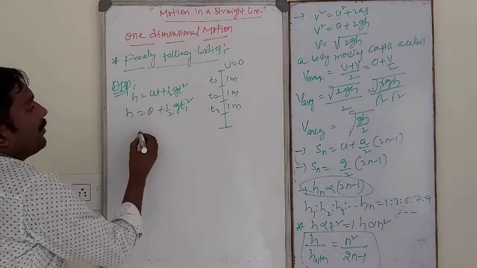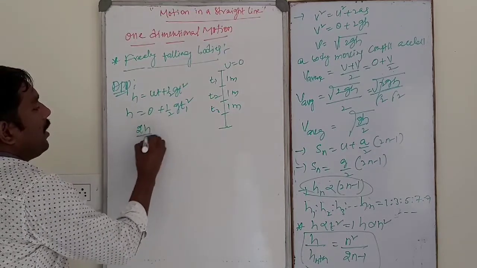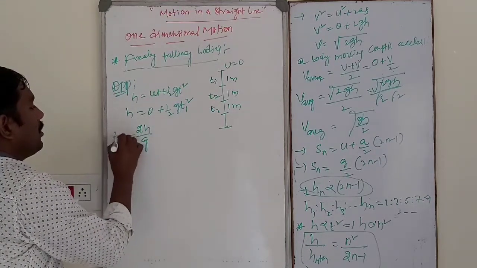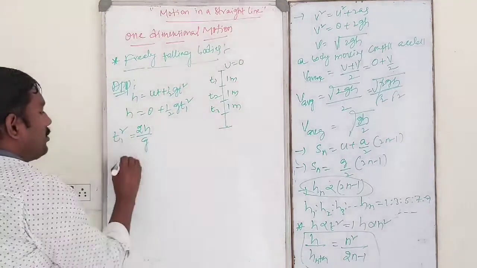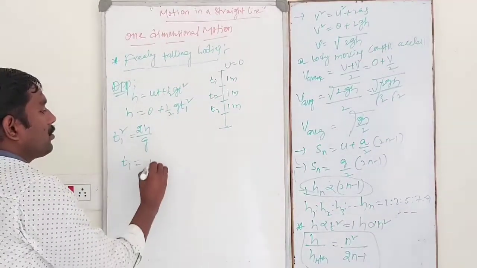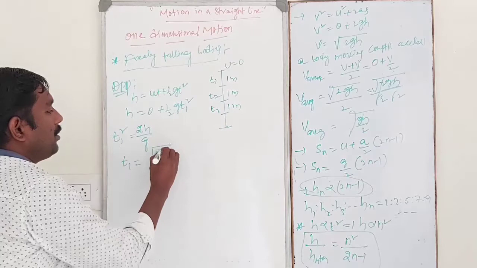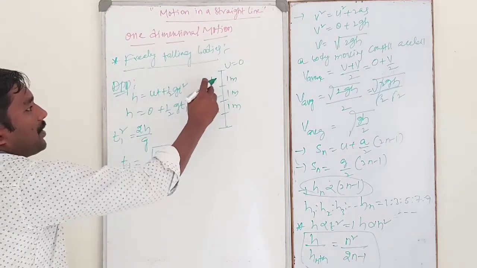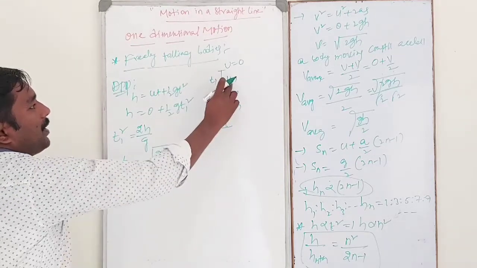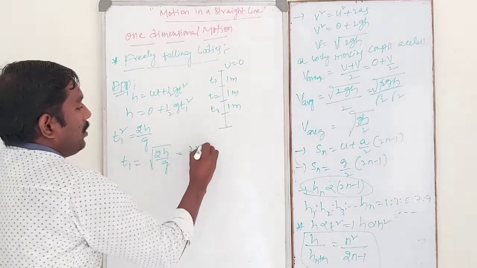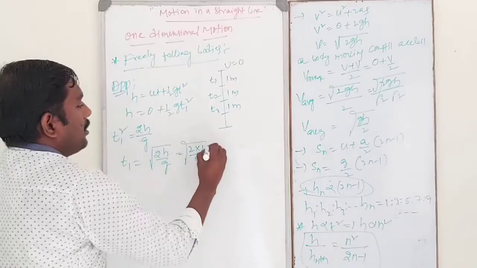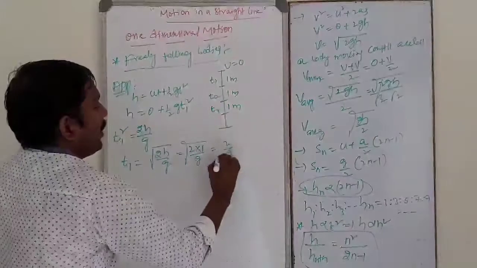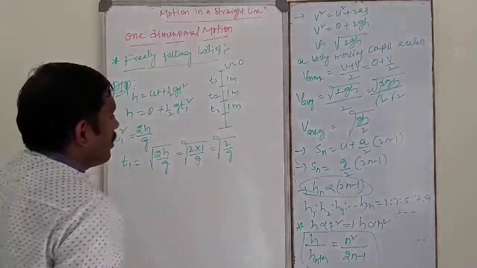On cross multiplication, 2h by g is equal to t1 square. So t1 is equal to square root of 2h by g. What is the value of h in the first time interval t1? 1 meter. So 2 into 1 by g, that is root of 2 by g.